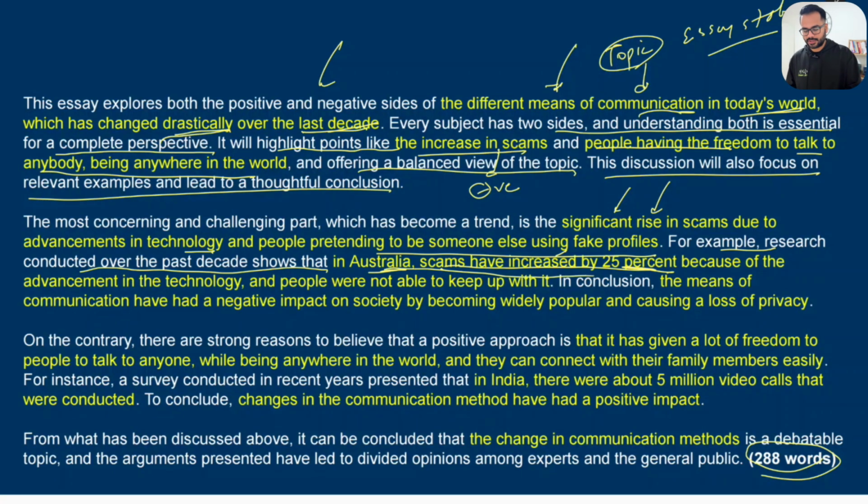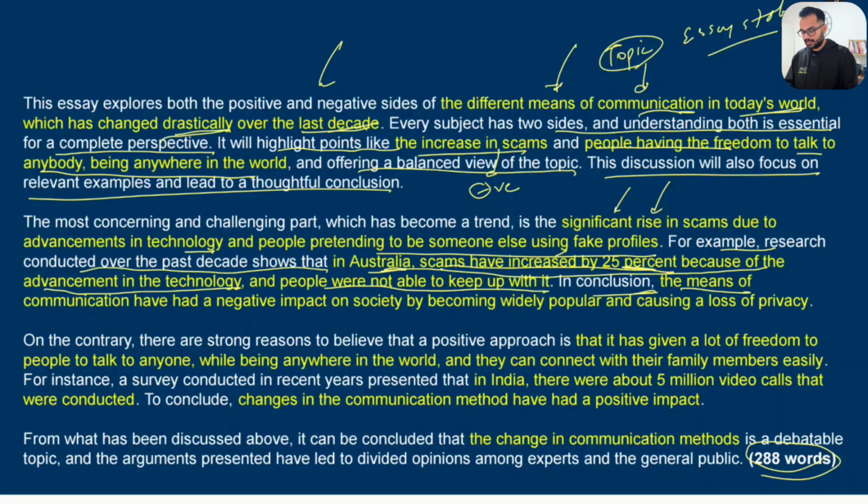All you have to make sure is your example is relevant to your idea. So what I've said is in Australia, scams have increased by 25% because of the advancement in the technology, and people were not able to keep up with it. So that's a great example by giving a country, a number, and supporting my idea. And then in conclusion, remember I said that we are concluding body 1. So we are not supposed to say anything positive over here, just wrapping up our body 1 paragraph.